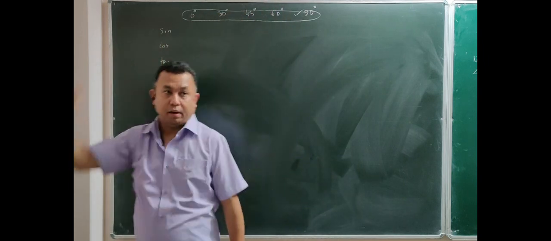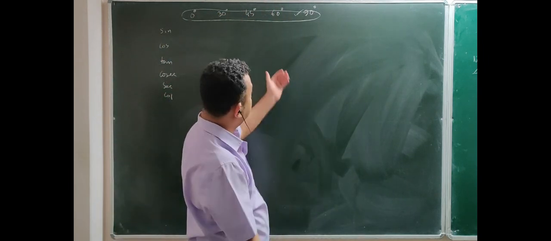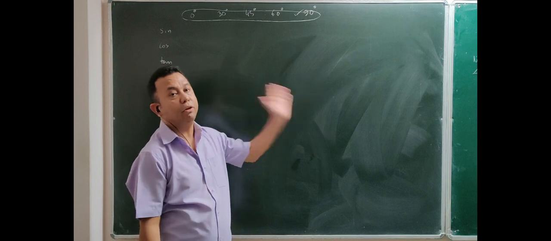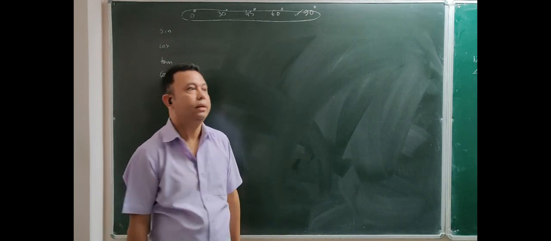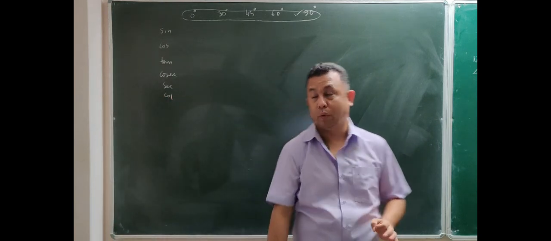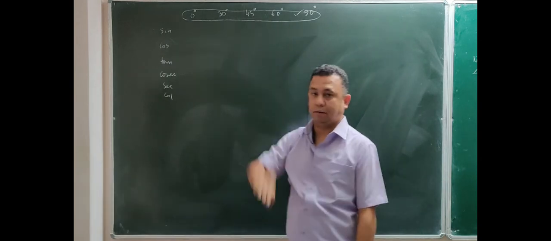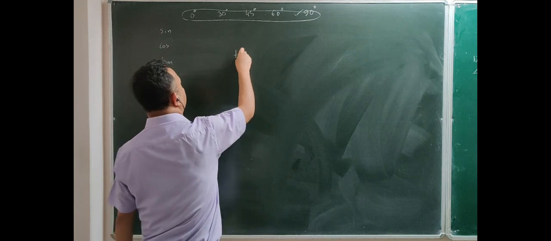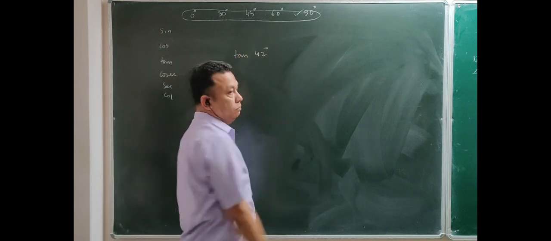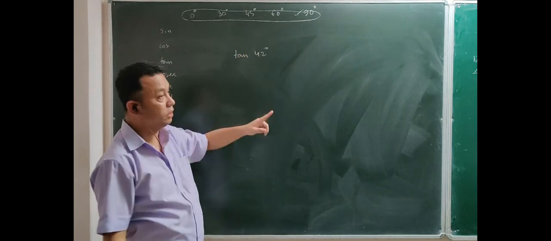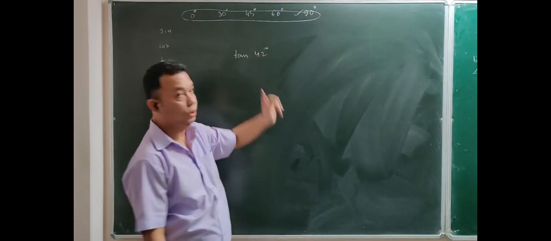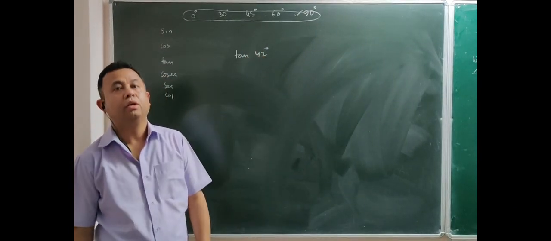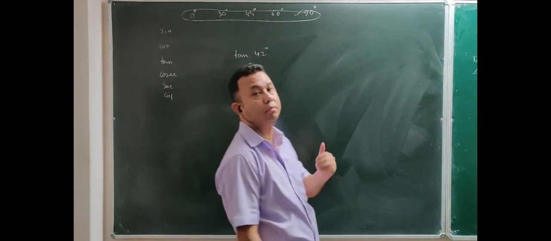Now if you are given any question to solve with any of these standard angles, then you can easily write these values which you know. But you may be given questions where the angles may not be standard. For example, if you are asked to find the value of tan 42 degree, since 42 is not standard, 45 value you know, but you don't know 42. So that can be a problem.